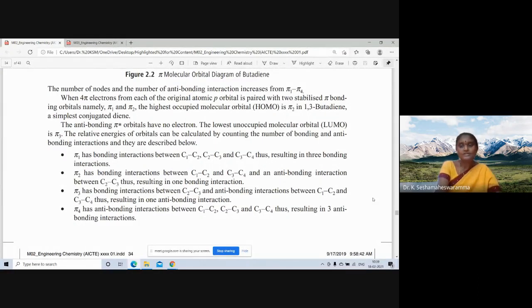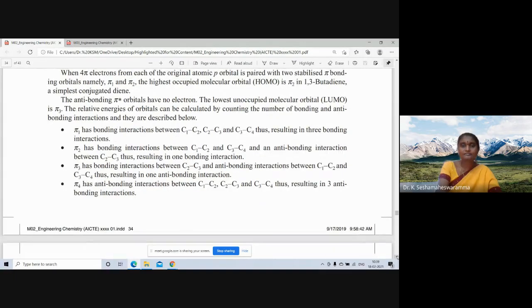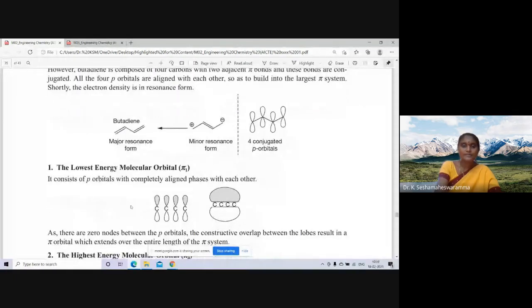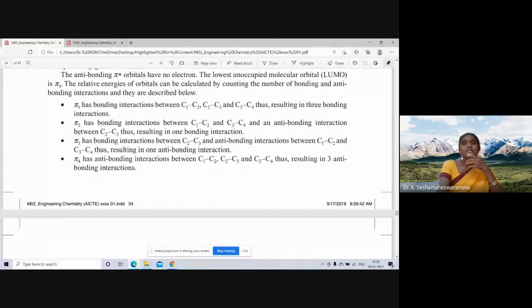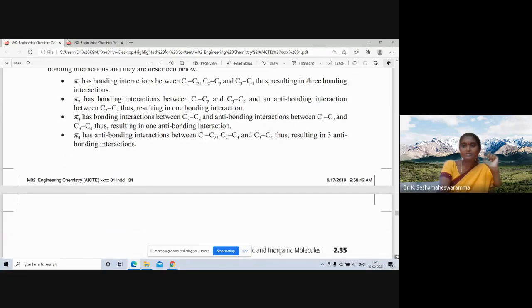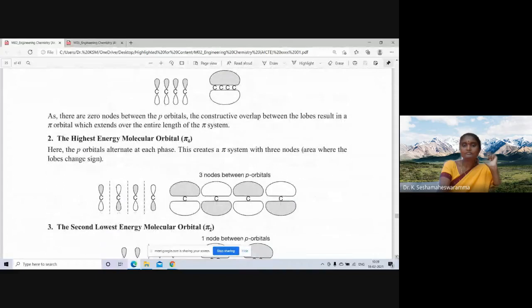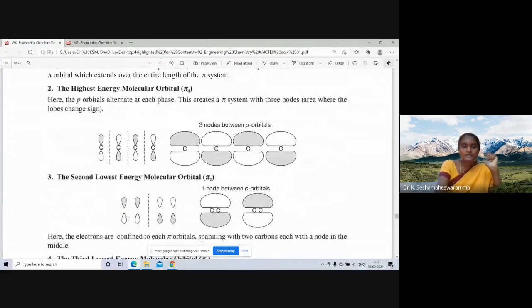You can observe clearly here, these are bonding interactions, thus resulting in 3 bonding interactions with 0 nodes. Pi 2 has bonding interactions between C1, C2 and C3, C4. Remaining are anti-bonding interactions.